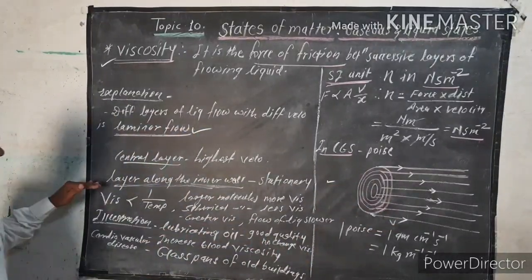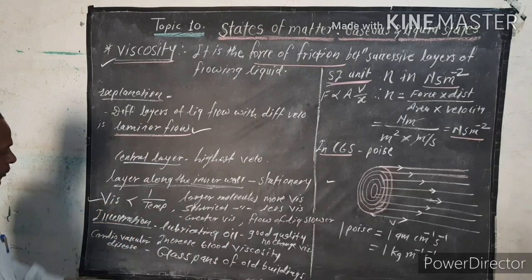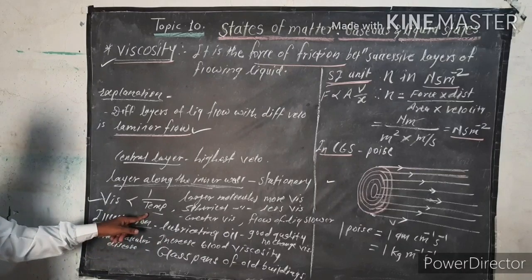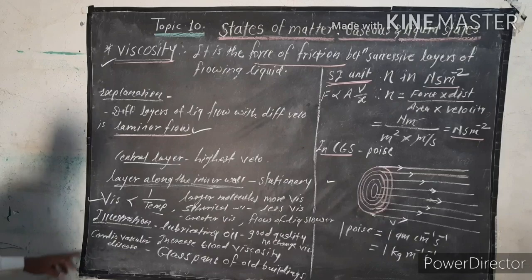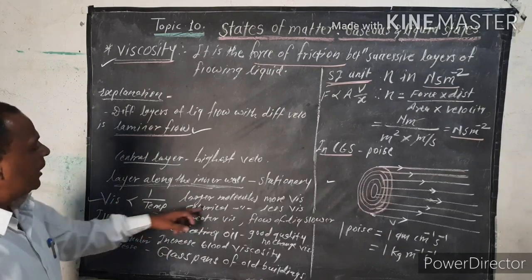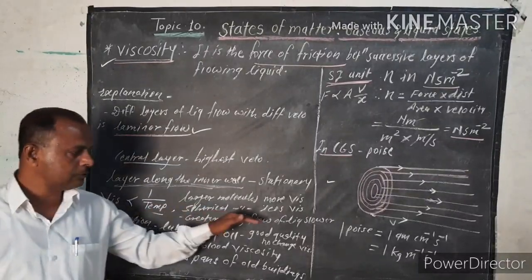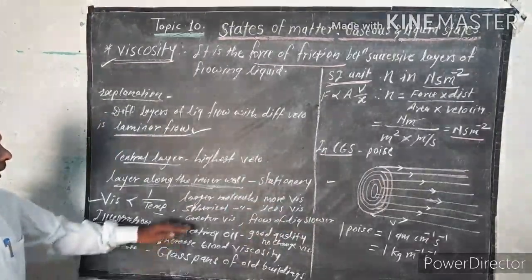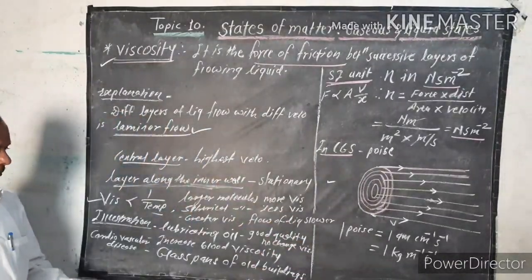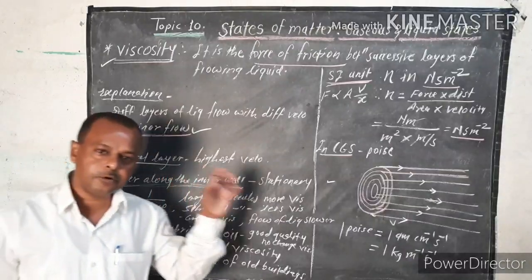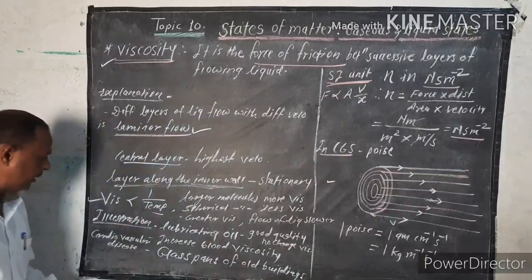Now what is the next point? Viscosity is inversely proportional to the temperature. As the temperature increases, viscosity decreases. Larger molecules have more viscosity, while spherical molecules have less viscosity. With greater viscosity, the flow of liquid is slower. If the viscosity is more, then the rate of flow of that liquid is slow.